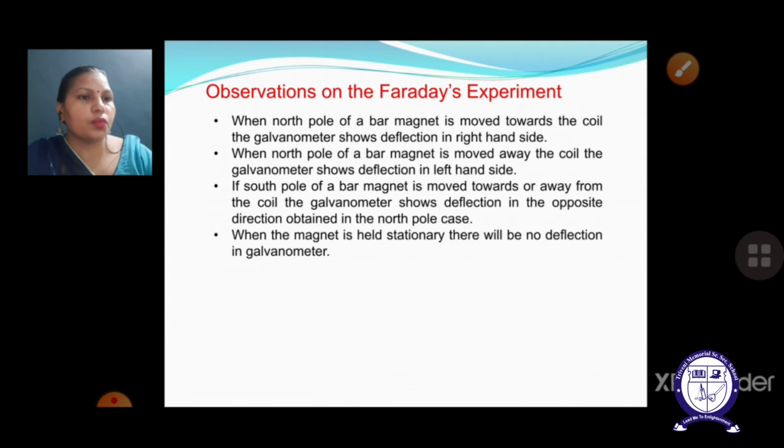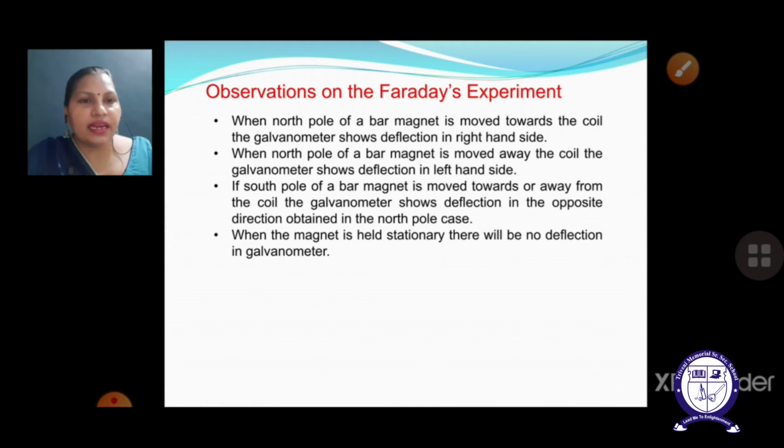In it I am going to discuss the observations of Faraday's experiment. The first observation that we have seen is when the north pole of a bar magnet is moved towards the coil, the galvanometer shows deflection on the right hand side. That is what we have seen in the previous diagram. And when the north pole of the bar magnet is moved away from the coil, the galvanometer shows the deflection on the left hand side. That also we have seen, and it will be vice versa in the case of the south pole.